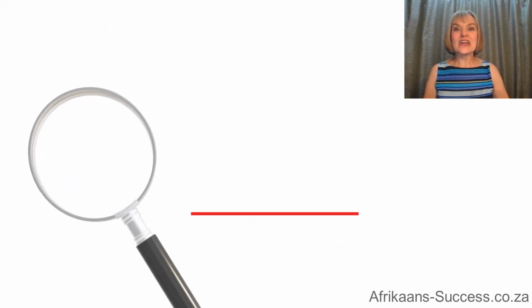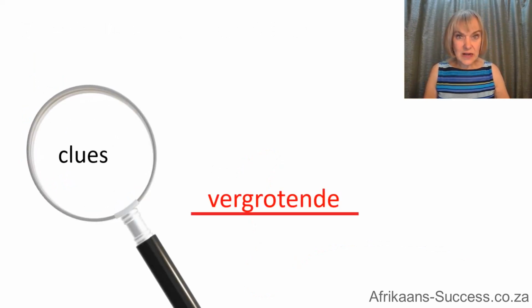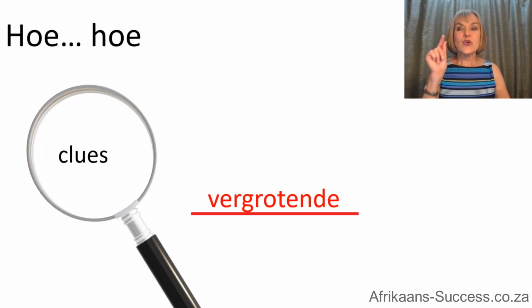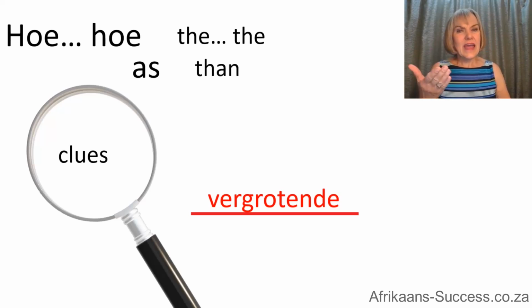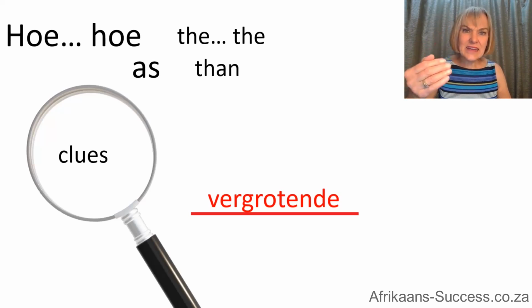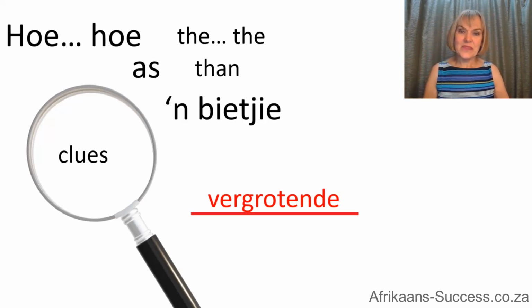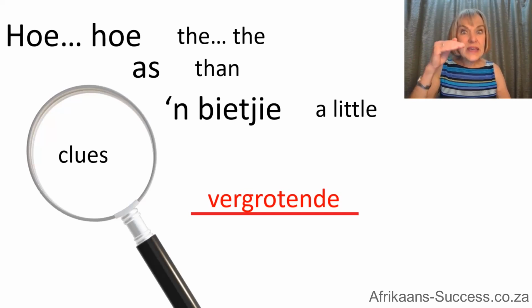Okay, so let's look at the clues for die vergrotende trap. Here they are, one by one. If you want to, you can make notes, or you can watch this again if you forget. So, hoe... hoe. So it's like the bigger, the better. So then you'll have to use bigger, not big, not biggest. Right? So that is hoe. As, than. He is taller than. Taller. You see, that's a vergrotende. 'n Bietjie. Hy is 'n bietjie langer as sy broer.